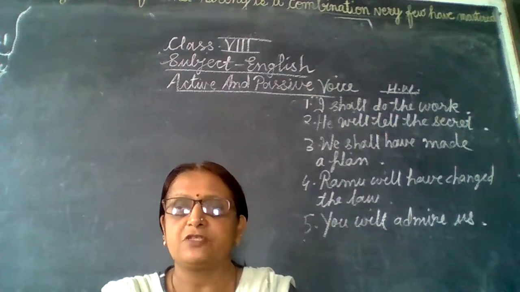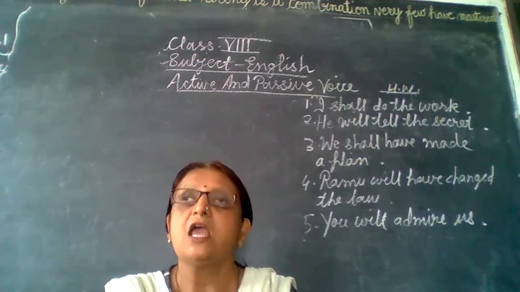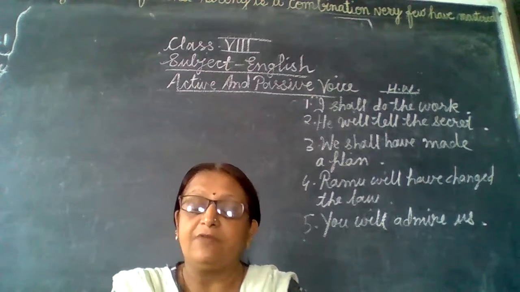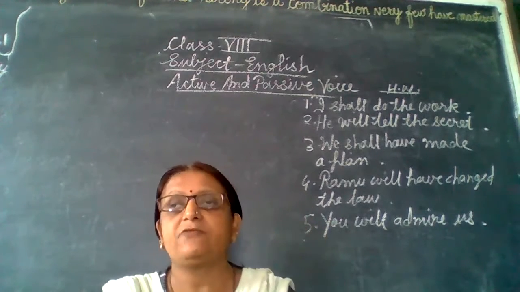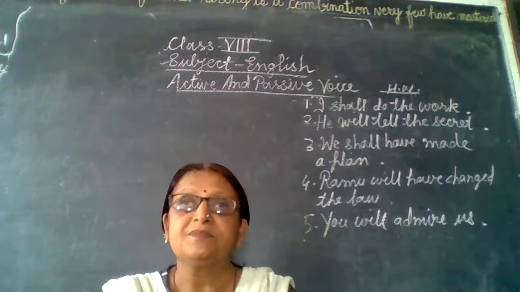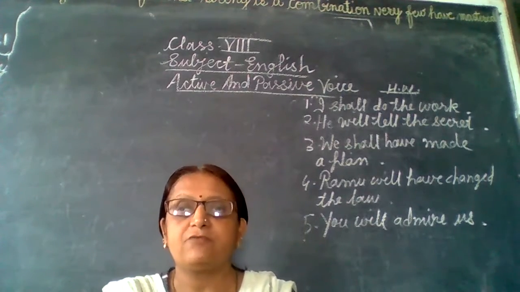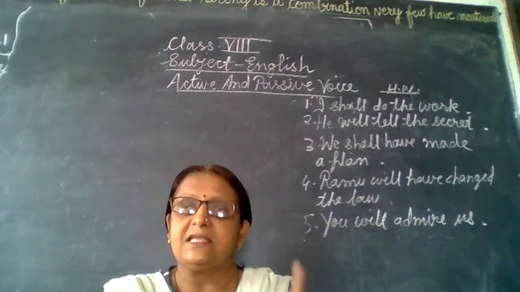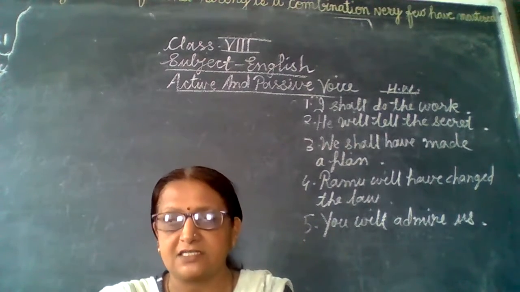Just like in simple future tense we use shall be, will be, for every modal auxiliary we use can be, could be. We don't have to change the tense. We will make it into passive voice without changing the tense. Now we have seen 8 tenses changed into passive voice. That is, first, simple present tense changes, simple past tense, simple future tense changes.